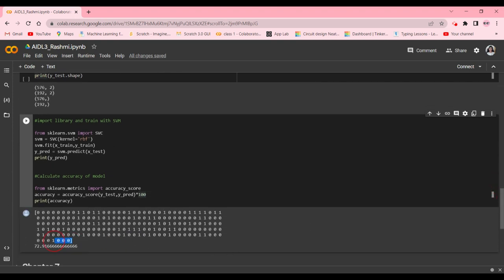As you can see, this is the list of patients we have. 1 means diabetes and 0 means no diabetes. And our prediction is 72.91. With SVM, our accuracy is 72.91.